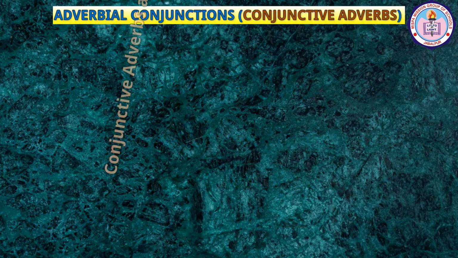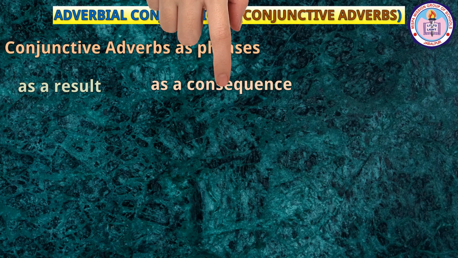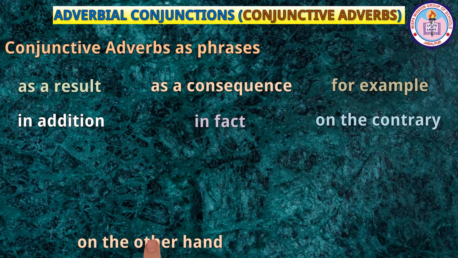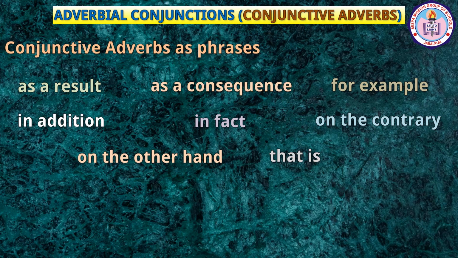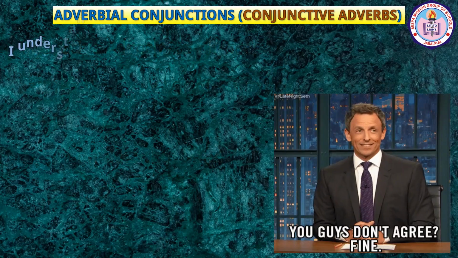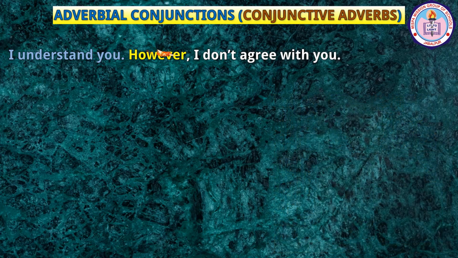Here are some conjunctive adverbs as phrases: as a result, as a consequence, for example, in addition, in fact, on the contrary, on the other hand, that is. Conjunctive adverbs provide a transition to the previous sentence or previous clause. Let us understand them with these illustrations. I understand you, however, I don't agree with you. Here, the conjunctive adverb however provides a transition to the previous sentence, I understand you.